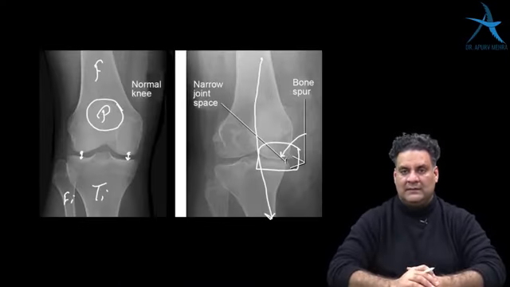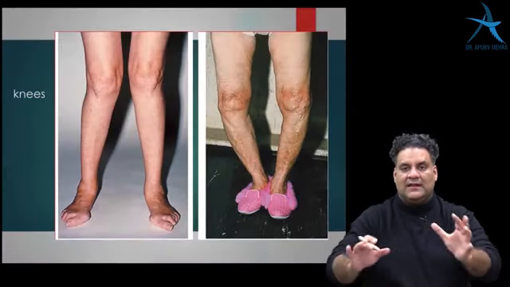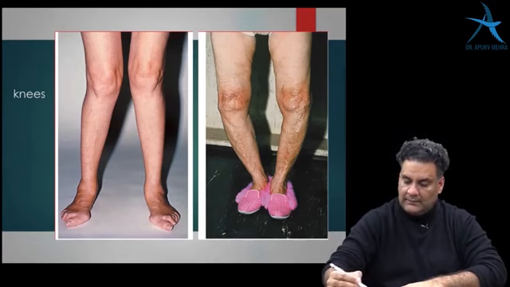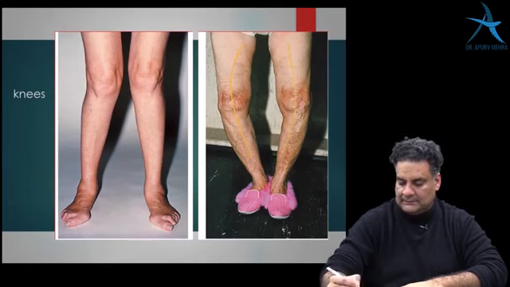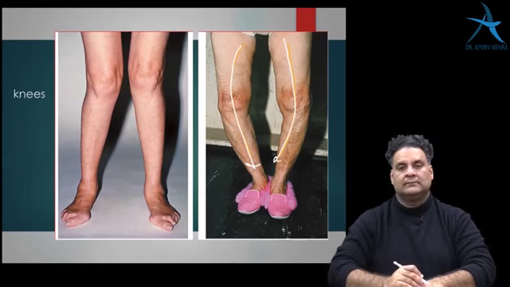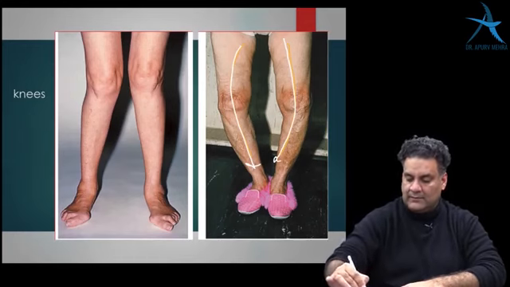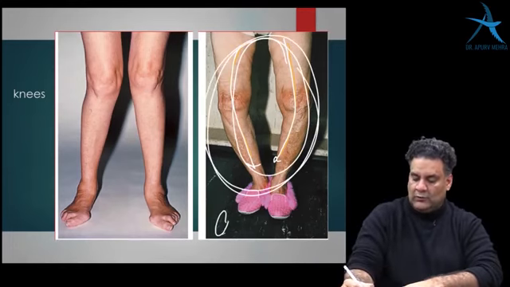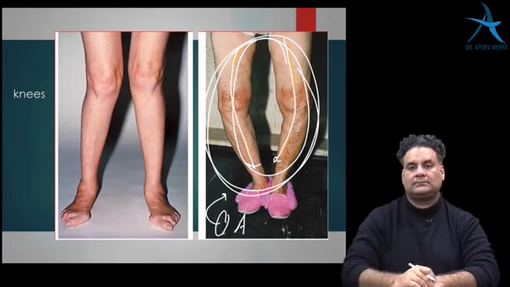So if this is the elbow, if the forearm goes medially, varus. If it goes laterally, valgus. So varus and valgus are two features that are very commonly asked in images, and you must remember them. When we look at this clinical image of a patient, both the legs are going medially. So they are going medially, varus. So they make an alphabet O. So they are seen in O, osteoarthritis.